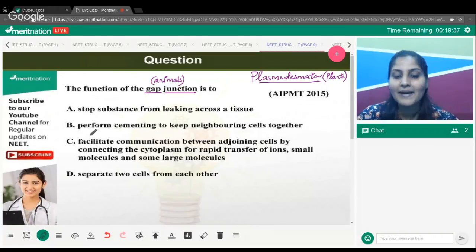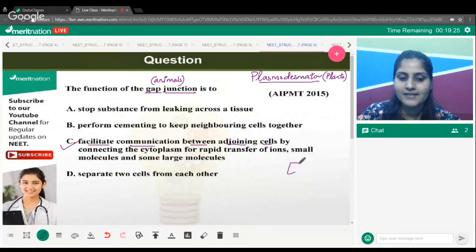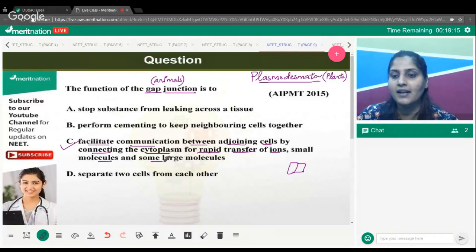On the basis of that, we can choose option C, suggesting that gap junctions facilitate communication between adjoining cells, two cells present adjacent to each other, by connecting the cytoplasm for rapid transfer of ions, small molecules, and some large molecules.